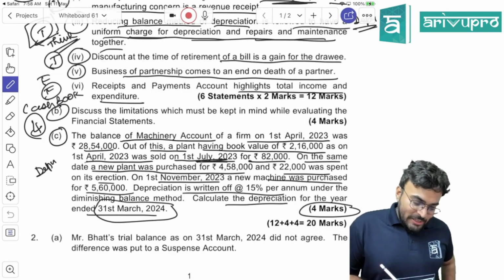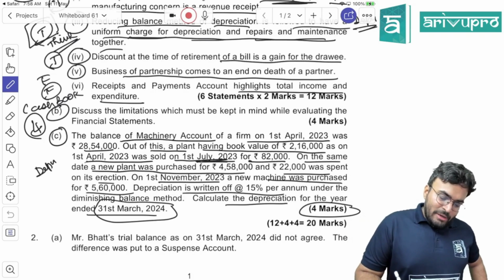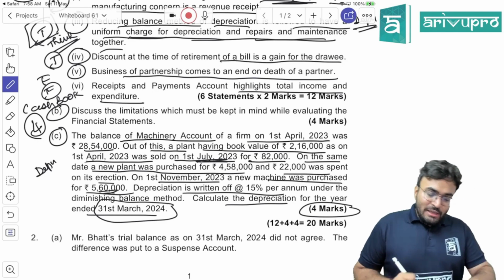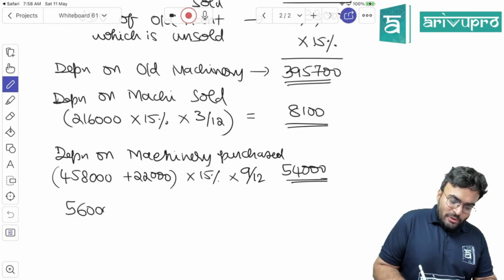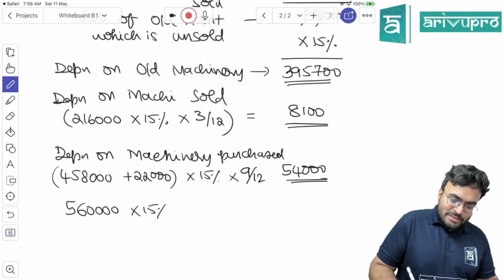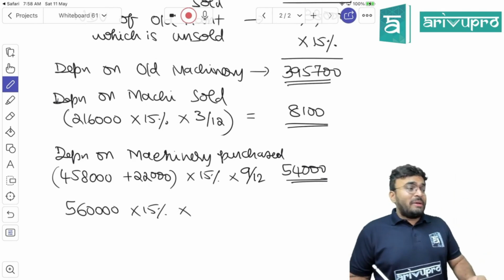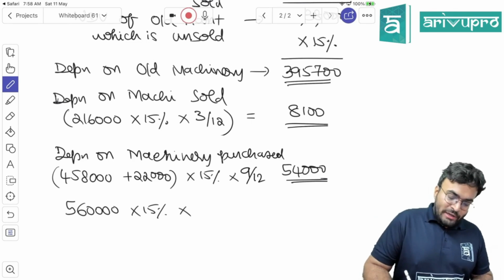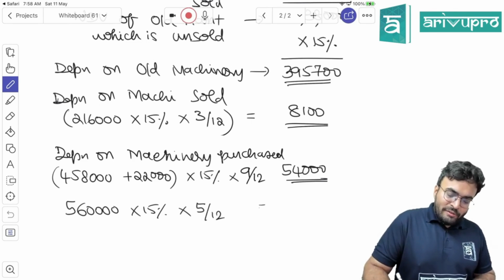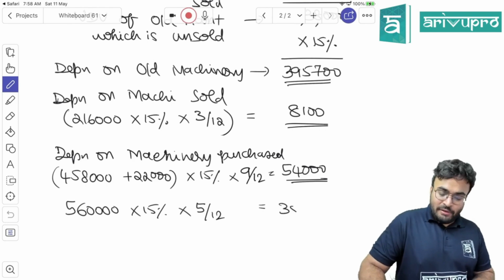Do we have one more machinery which is purchased? Yes, that machinery is purchased on what date? 1st November, and it is purchased for 5,60,000. So 5,60,000 into 15% into 1st November. That means how many months we have left? 5 months left. November, December, January, February, March. So into 5 divided by 12. 35,000.